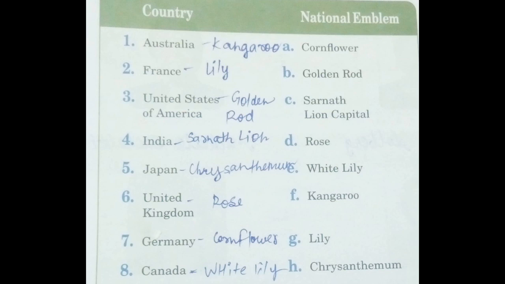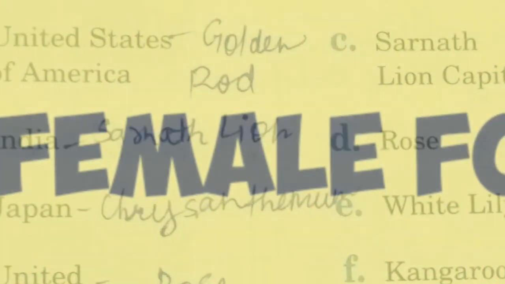Question number three, United States of America. The answer is B, goldenrod. Question 4, India. C, Sarnath lion capital. Fifth, Japan. The answer is H, chrysanthemum. Question 6, United Kingdom. D, rose. Seventh, Germany. A, cornflower. Eighth, Canada. The answer is E, white lily.